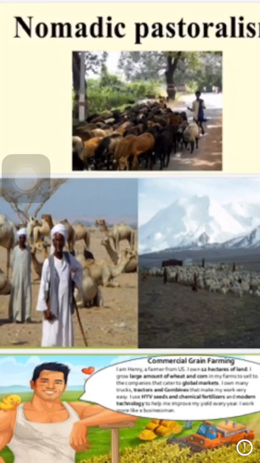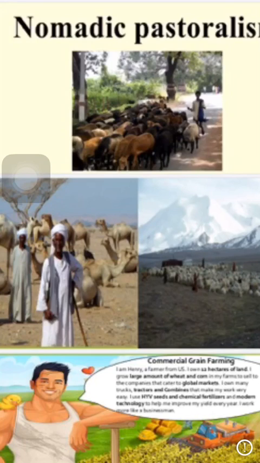Nomadic herding is part of subsistence farming and it is again done in developing countries, and it is done by tribal people. So we are going to start with nomadic herding. Primitive subsistence agriculture includes nomadic herding also. In the last video I told you primitive subsistence agriculture includes shifting cultivation and nomadic herding. Shifting cultivation you understood well. Now we are going to discuss nomadic herding.